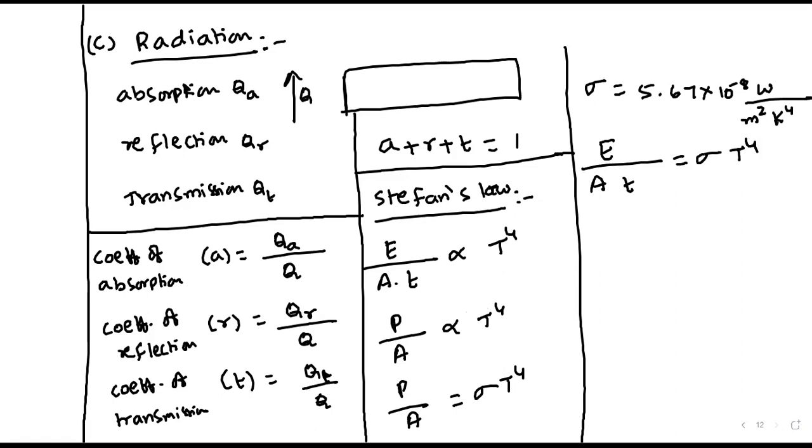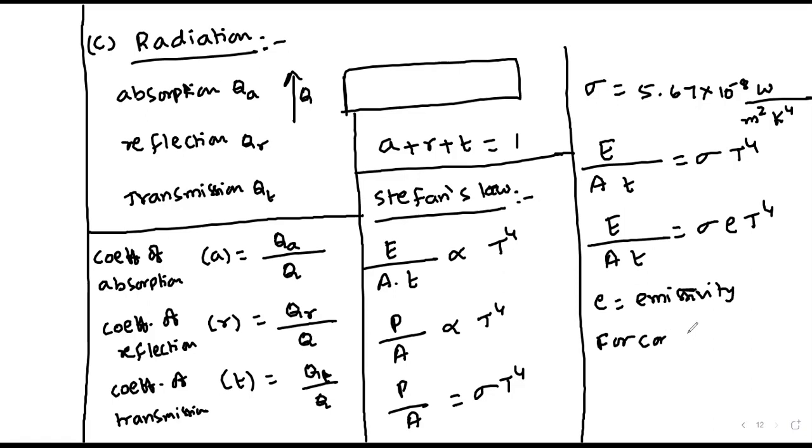So energy radiation also depends upon the property of the object or the property of the substance. That property, we are calling emissivity. For conductors, emissivity is equal to 1.